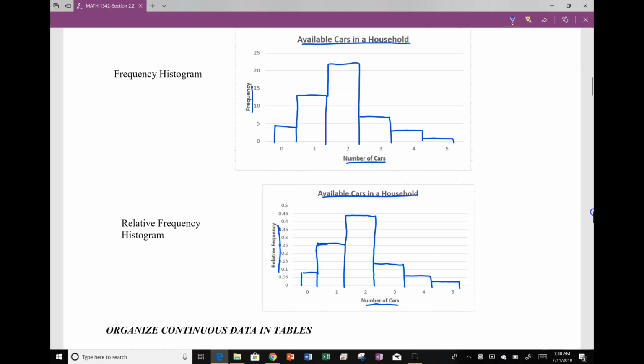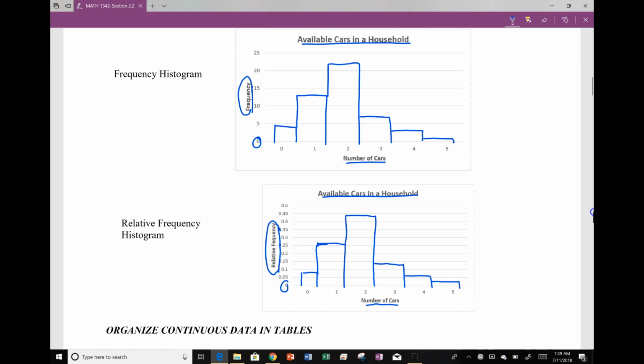The difference is we're using relative frequency compared to frequency. You will also note that we started at 0 on our vertical axes for both. We counted each line by the same increment. Here I counted by 5s. I did not start at 4, 13, 14, 18. I count by the same number. It needs to be evenly spaced.